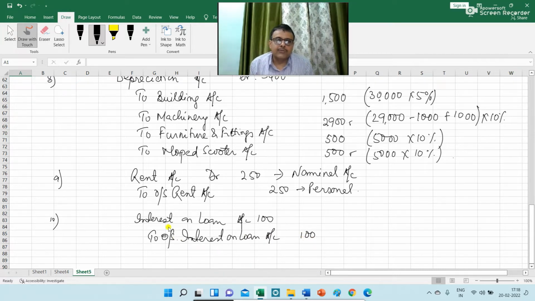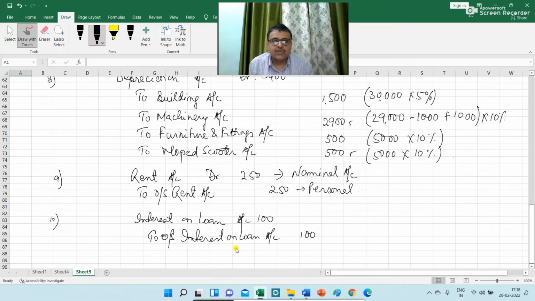So the journal entry will be interest on loan account debit rupees 100 to outstanding interest on loan account rupees 100. So interest on loan is also a nominal account. So the amount of 900 is already given in the trial balance. So we are going to add up rupees 100 with rupees 900. So total amount that will be charged to PL will be rupees 1,000. That is 10% of rupees 10,000 is 1,000.